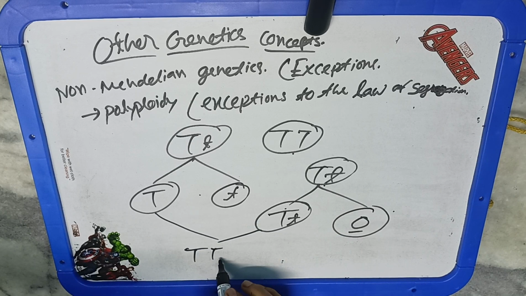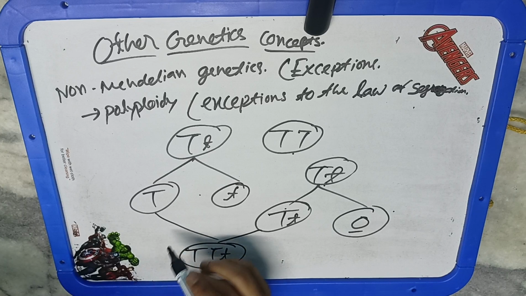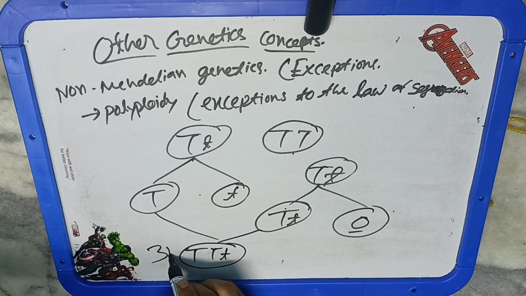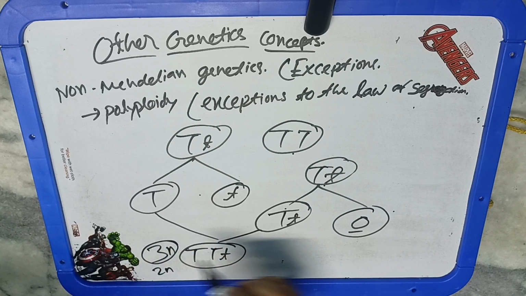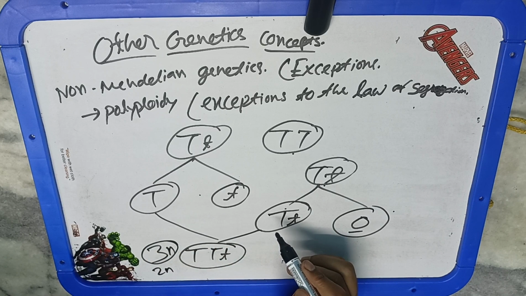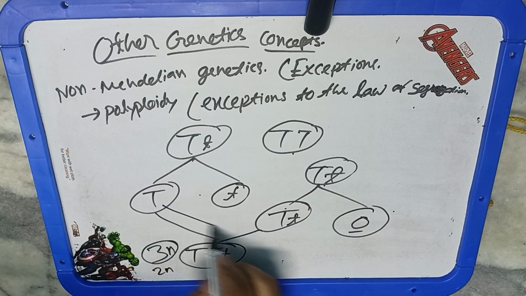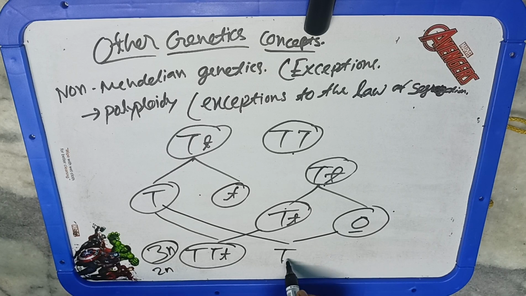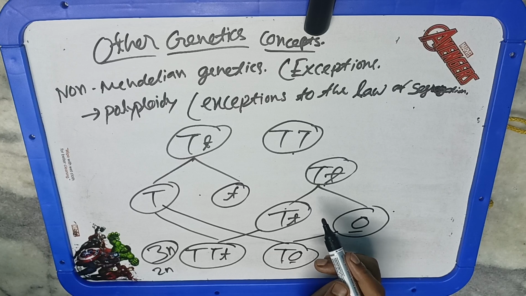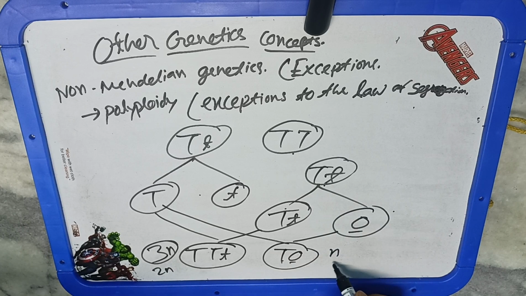So this is the condition of polyploidy, or the condition of 3n, but what should the condition be? 2n. 2n should be the condition. Despite 2n, this individual is having the 3n condition, so it is not viable. Again, capital T and no allele present here. So capital T and 0, this is the condition of aneuploidy, and what should be the ideal condition? 2n. Again, this is not viable.